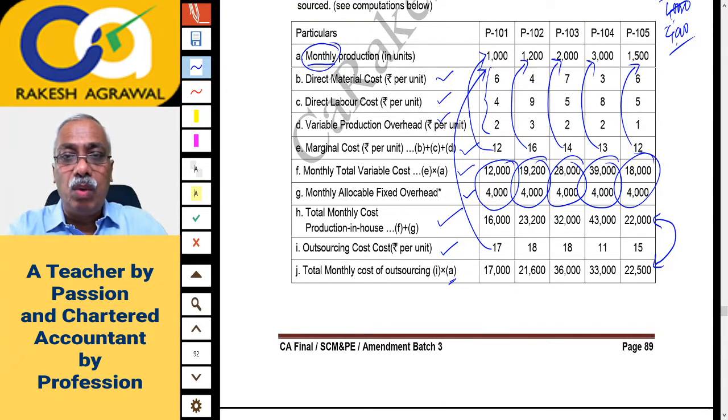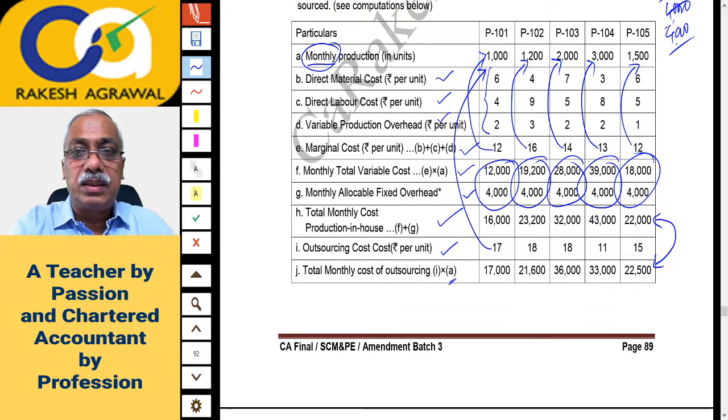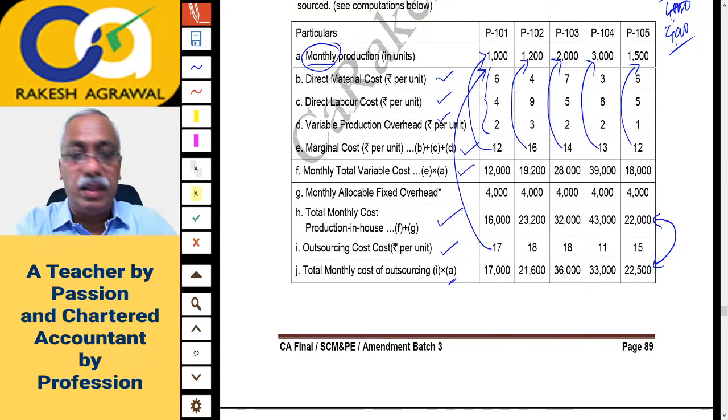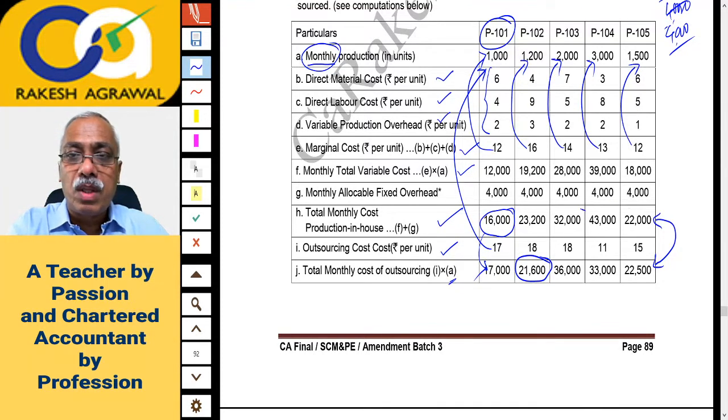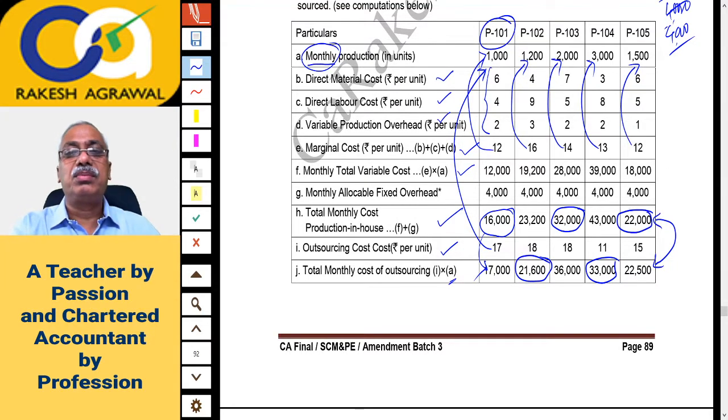In case of P101, you will notice production in-house is cheaper than outsourcing, so P101 should be manufactured. P102, outsourcing is cheaper. P103, manufacturing is cheaper. P104, outsourcing is cheaper. And P105, manufacturing is cheaper. So here you can give the report: 3 products to be manufactured and 2 products to be outsourced. That is what you will recommend.